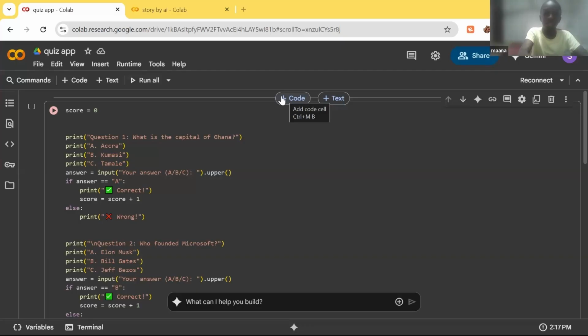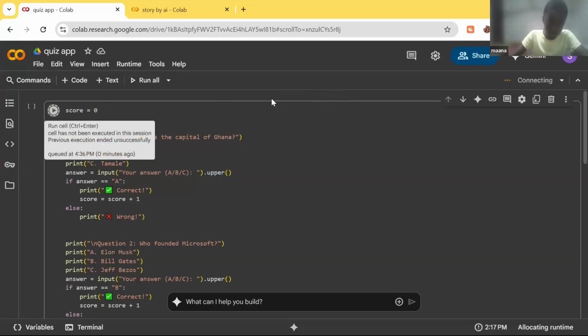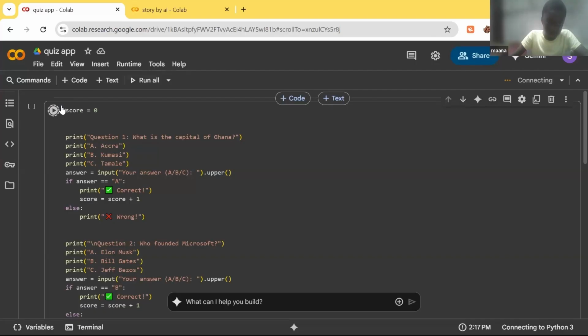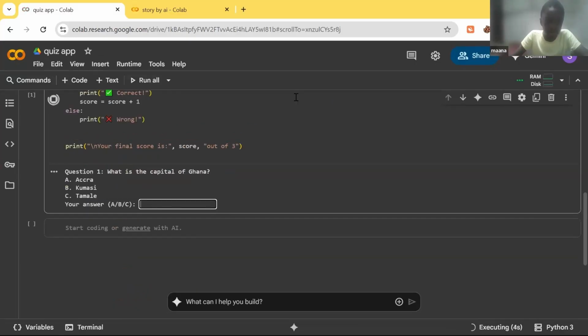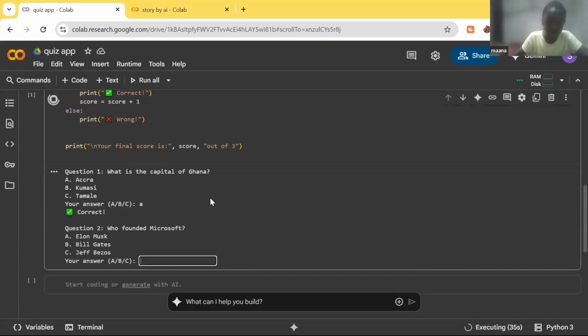This is a demonstration of the work. This is the first question. What is the capital of Ghana? So under the options, there's A, B, and C, as mentioned in the script I read. So for example, if I put A for the answer, if and else will show whether the answer is correct or not, as showed in the script I said.